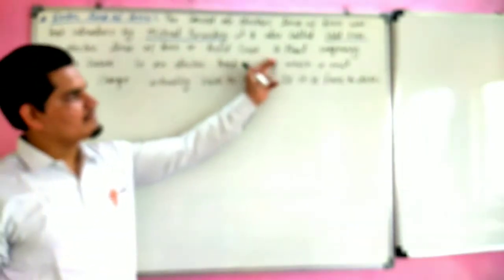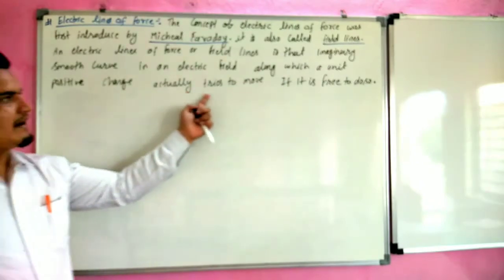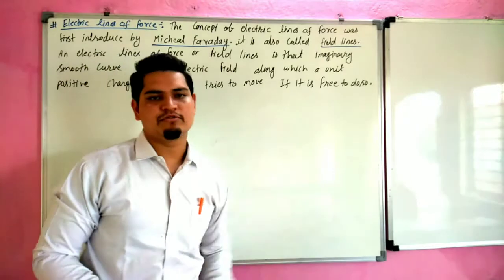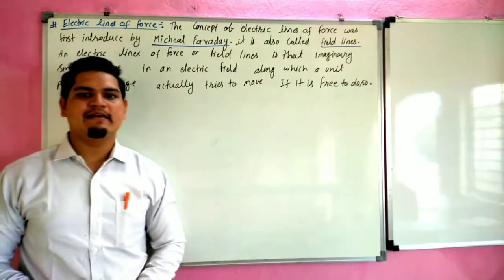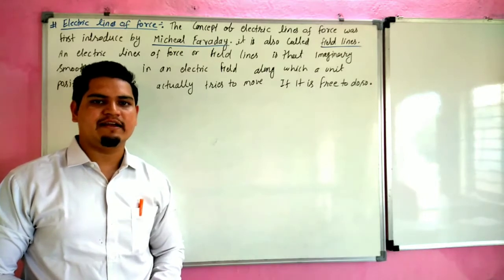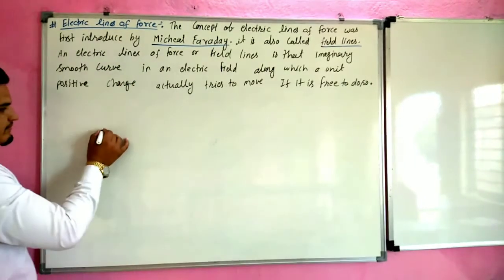An electric line of force, or field line, is an imaginary smooth curve in an electric field along which a unit positive charge would try to move if it were free to do so. So electric field lines are imaginary lines. They start from a positive charge and end in a negative charge. We can understand with the diagram.